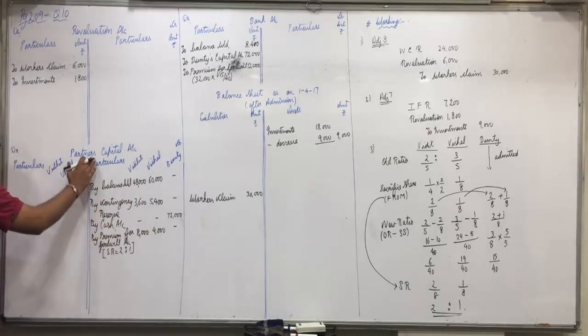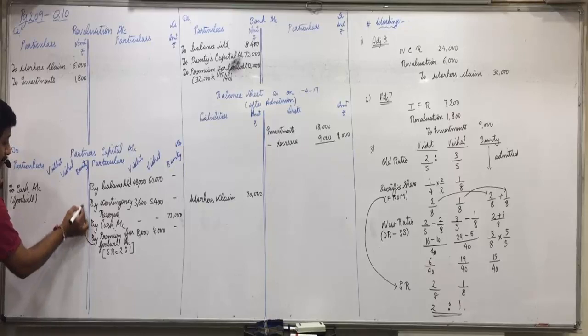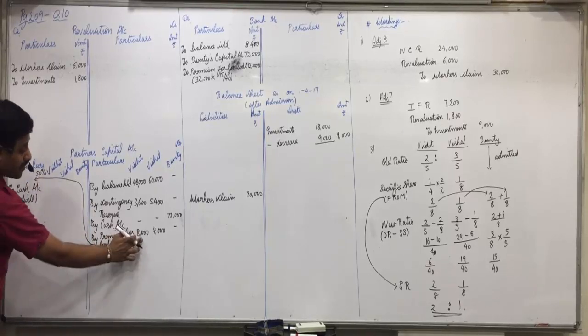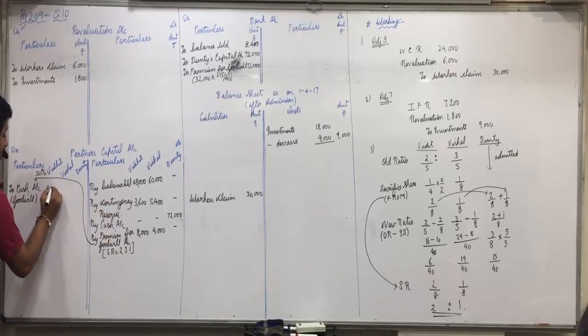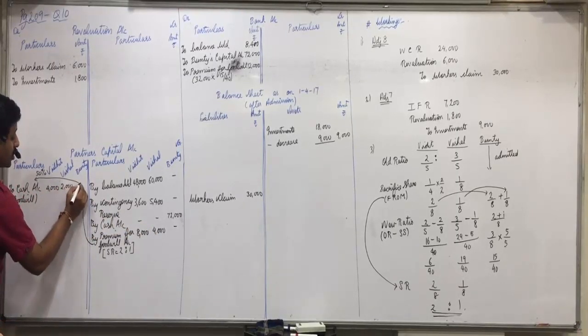Old partners capital account debit, so partners capital account debit side to cash account in bracket goodwill, what they are withdrawing in cash. But they are withdrawing 50%. So proportionate amount means this amount's 50% you will take. So Vidit will withdraw 8,000's 50%, 4,000. Vishal will withdraw 4,000's 50%, 2,000.